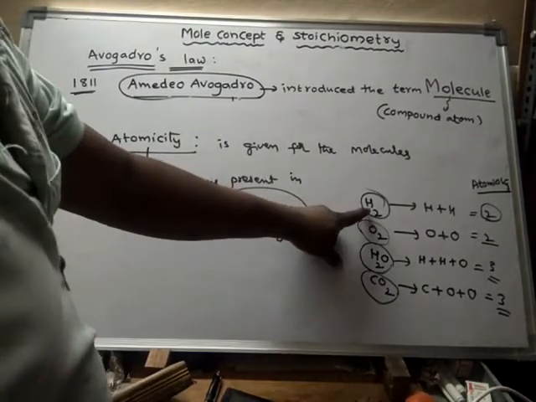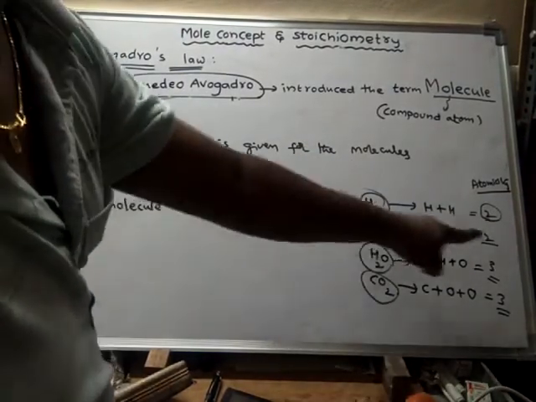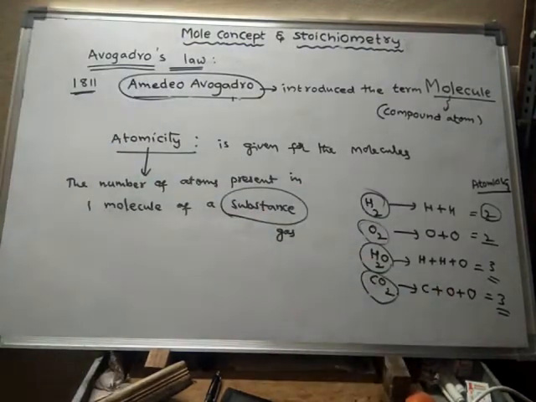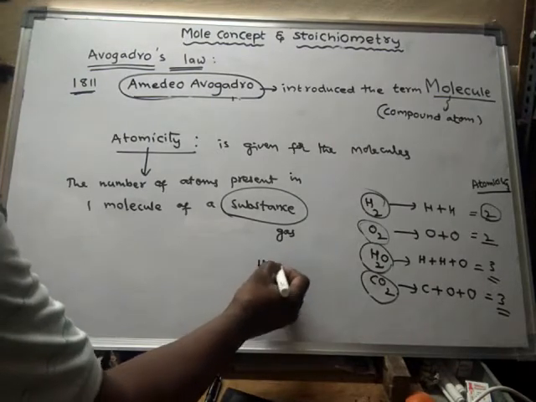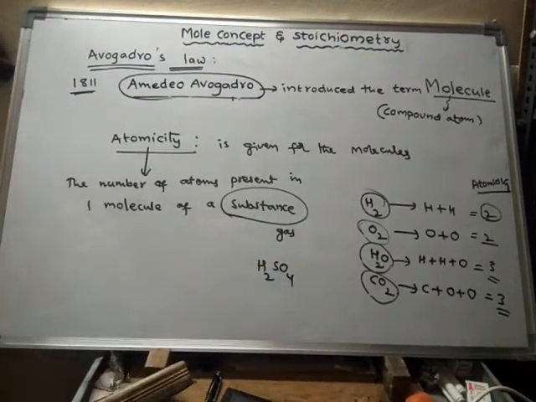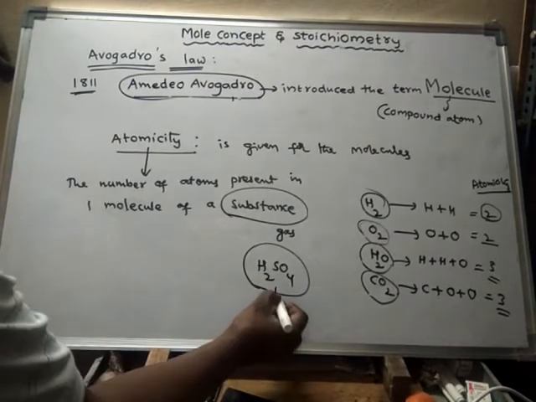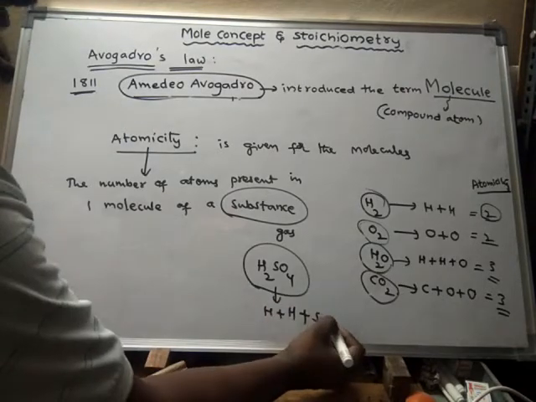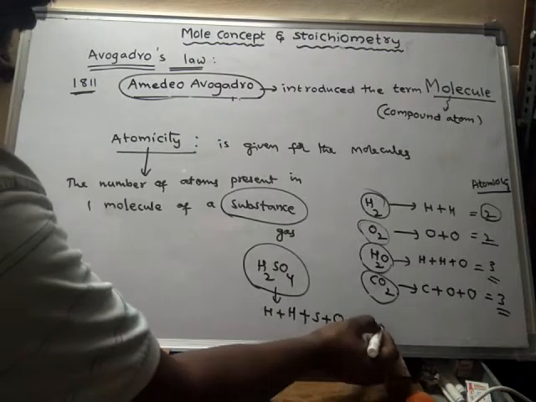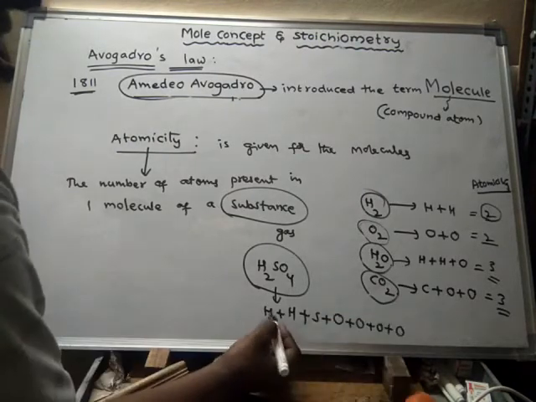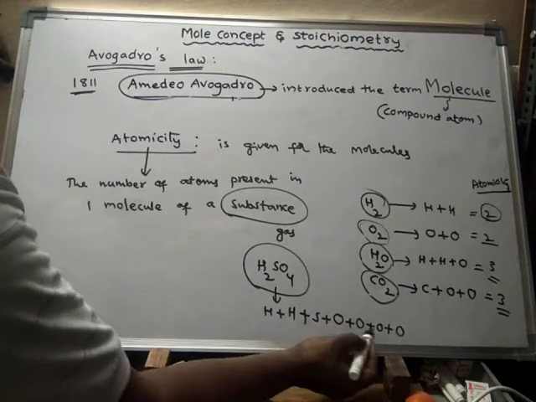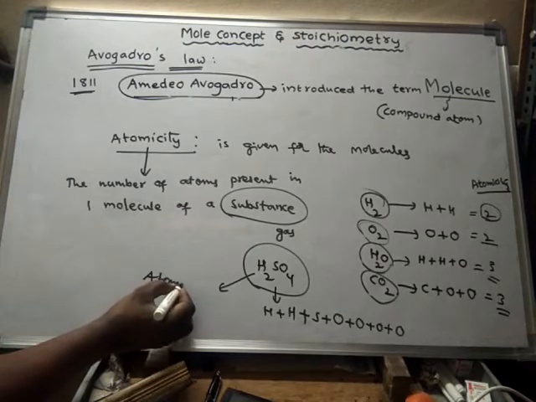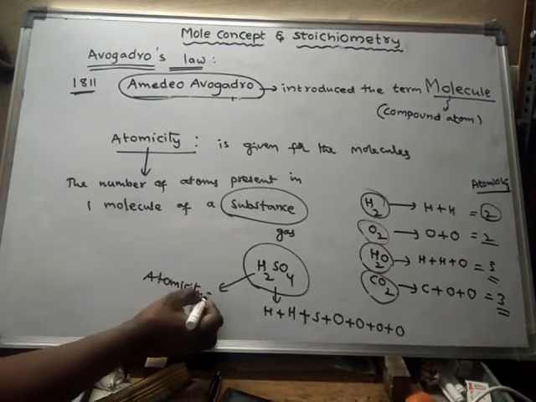So what is the atomicity of hydrogen? 2. What is the atomicity of oxygen? 2. What is the atomicity of water? 3. What is the atomicity of carbon dioxide? 3. What is the atomicity of H2SO4, sulfuric acid? It has one hydrogen atom, another hydrogen atom, one sulfur atom, and 4 oxygen atoms. Altogether, how many atoms are there? 1, 2, 3, 4, 5, 6, 7. So for sulfuric acid, its atomicity is equal to 7.